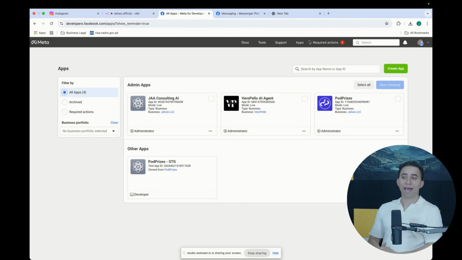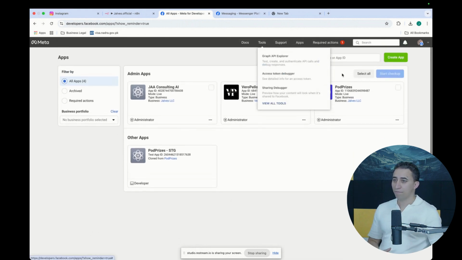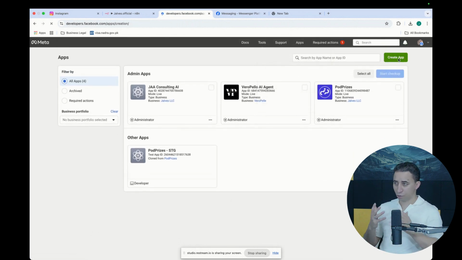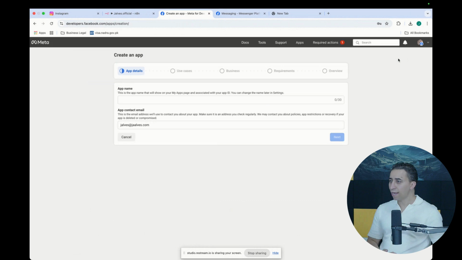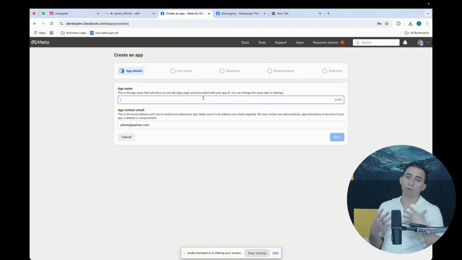I'm going to do that on the fly. Here I'm going to click to create an app. I'm going to give it a name. I'm going to create this app and give it authorization access to only allow people to interact with my Facebook page, for personal use. I would say my professional Instagram, my professional Facebook page, and if even possible, my Instagram and my Facebook profile.